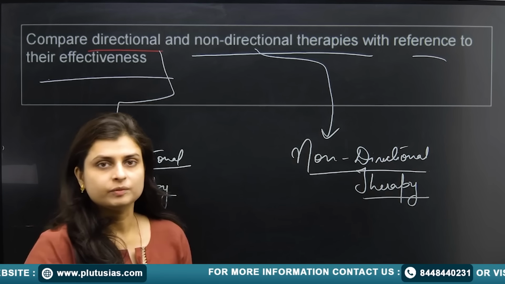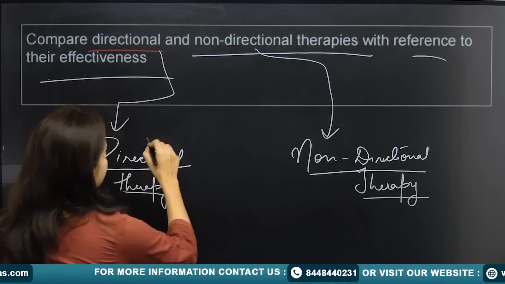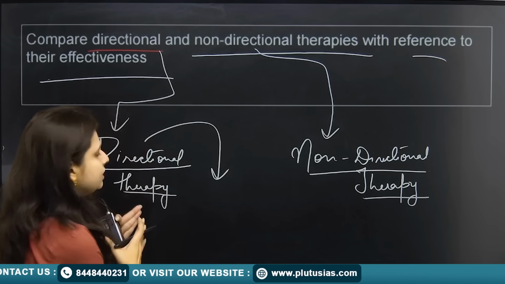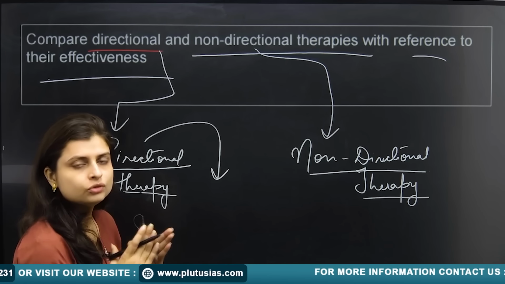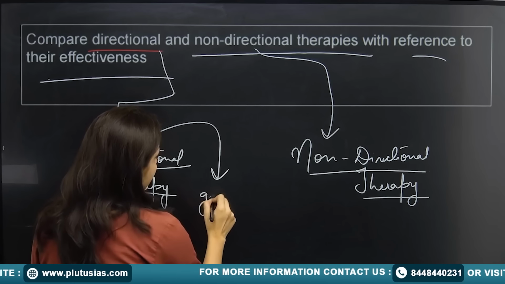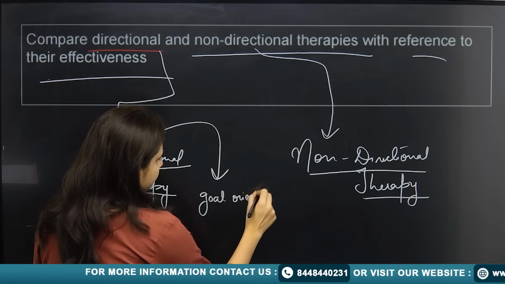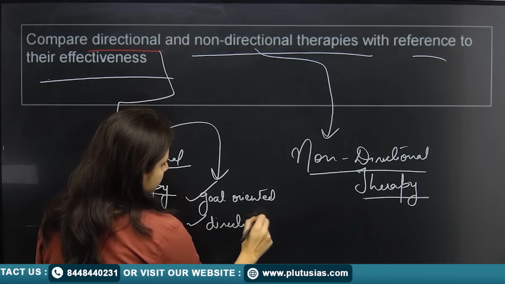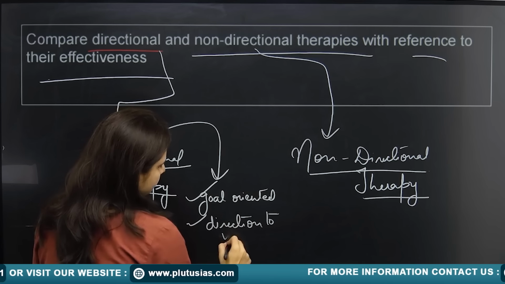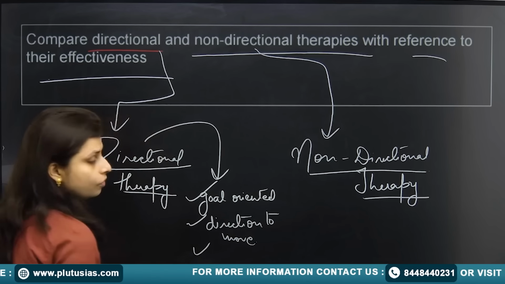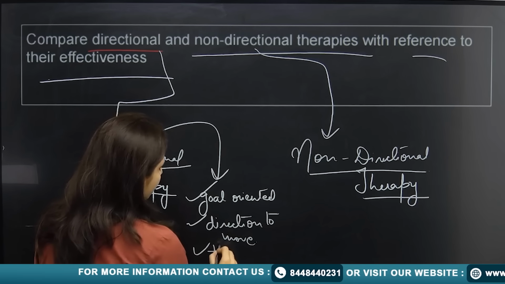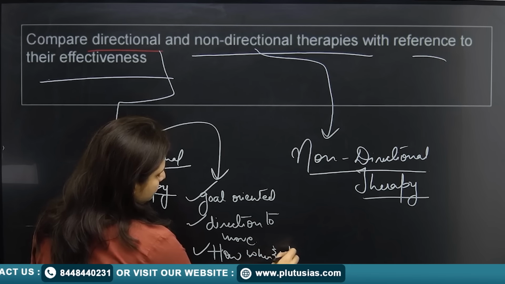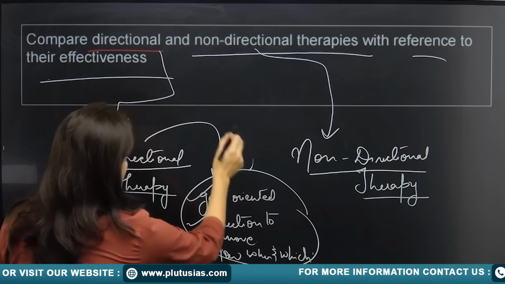Now, what is directional therapy? Directional therapy is something where everything is predefined. That means your goal is defined, what you have to do. As the name itself suggests that it's a directional therapy, that means you know the direction. So, it's a goal-oriented therapy. You have a clear direction to move. You also know how, when and where. So all this is defined: how, when and which way to go. So all this is defined under your directional therapy.